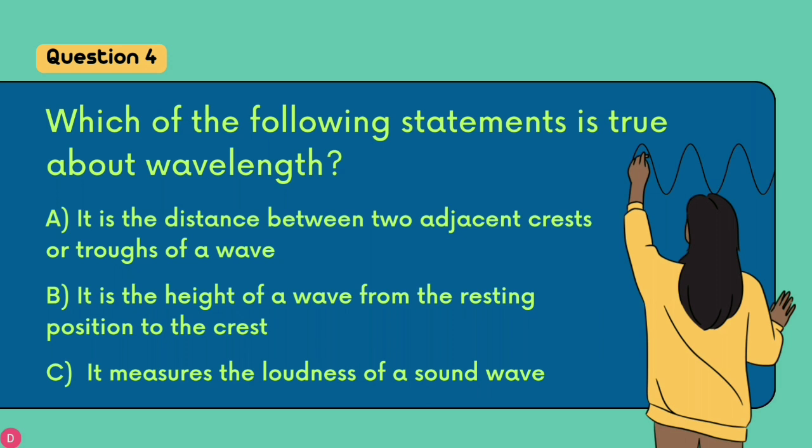Option B. It is the highest point of a wave from resting position to the crest. Option C. It measures the loudness of a sound wave. The correct option is option A. It is the distance between two adjacent crests or troughs of a wave.